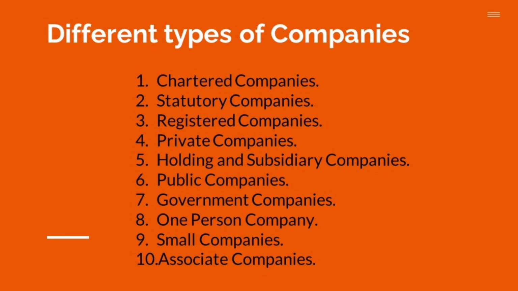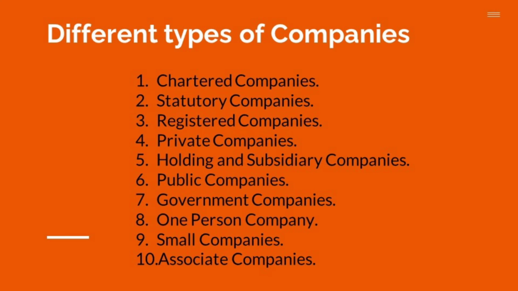Company A has formed company B, and the board of directors of company B are provided by company A. A is known as the holding company and B is known as the subsidiary company. A is exercising control over B.